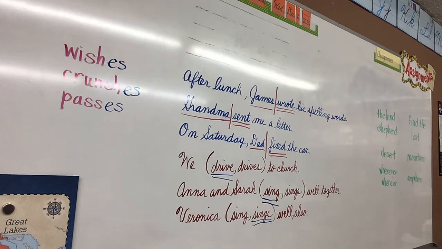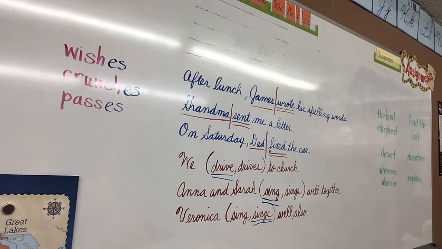All right, read the next one. The crane eats fruit, plants, and small fish. What is the subject? Crane. Crane is singular, so you're going to use the singular verb eats. The singular would be eats with the S. All right?